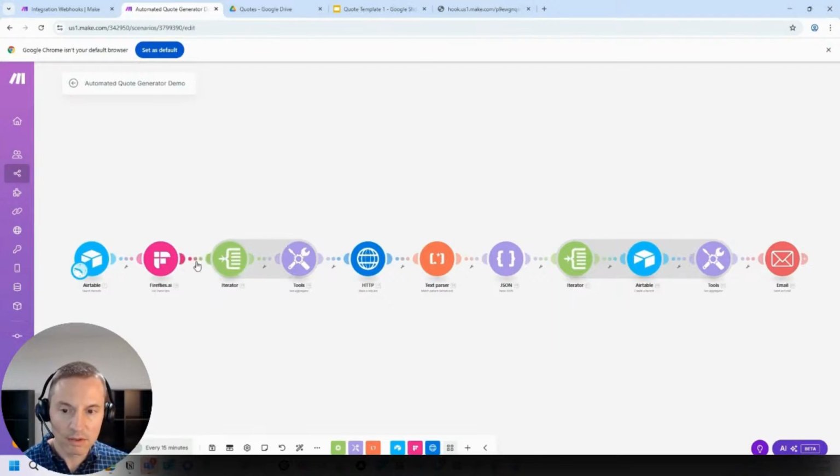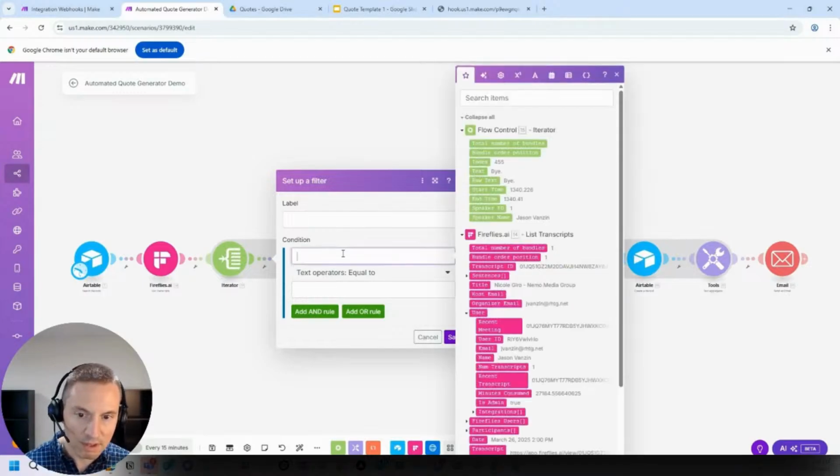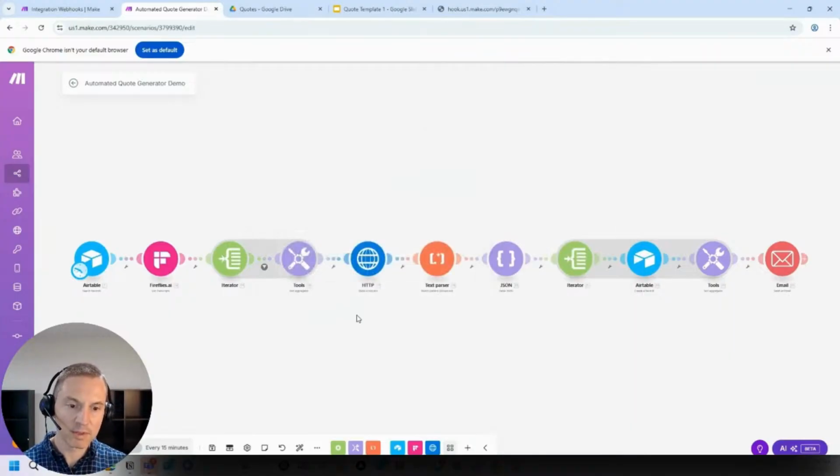You can also tweak some of this. So like in the one that I'm using for production, I only have it grabbing my lines. So I just put in here sentence, speaker name, Jason Vanzen. That way I'm only getting my lines from the transcript and not capturing anybody else's comments. So once I turn this on, I have a fully automated social media content generator